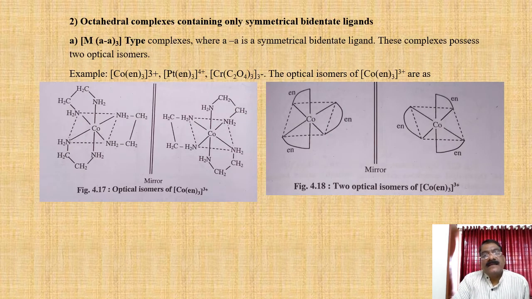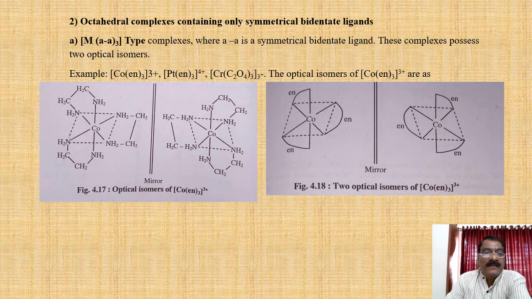Octahedral complexes containing only symmetrical bidentate ligands. For example, M(AA)3. Here AA is the symmetrical bidentate ligand, and these complexes possess 2 optical isomers.